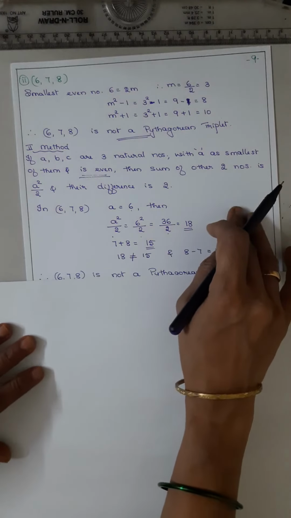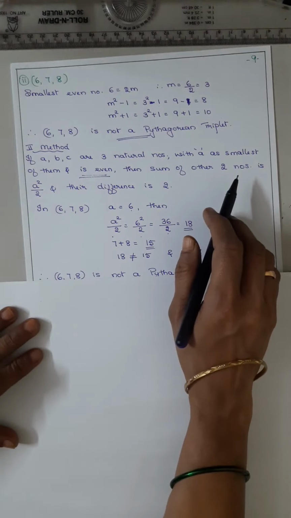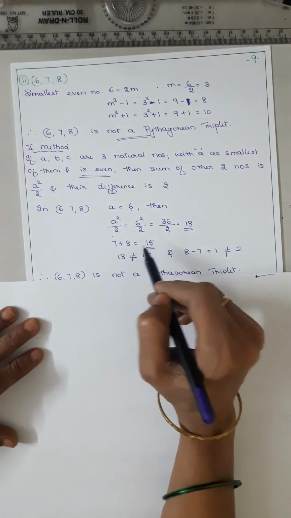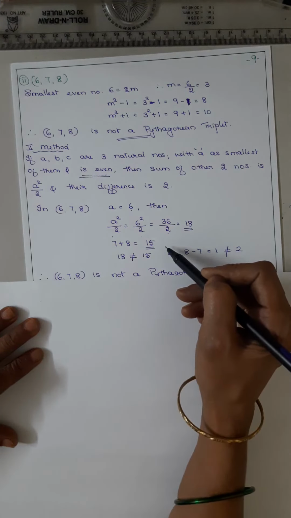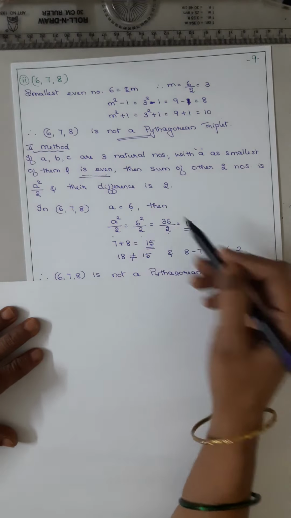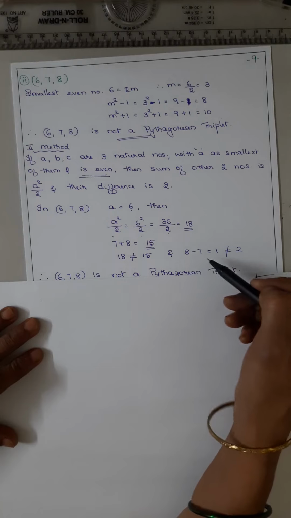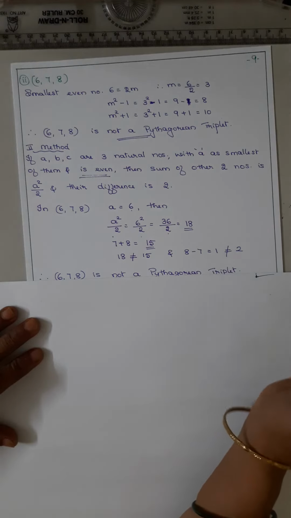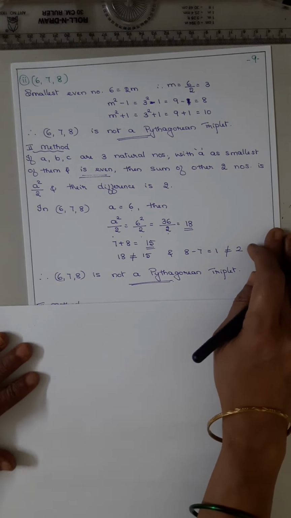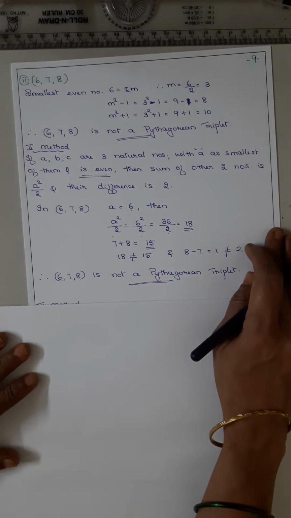Now add the other two numbers. Which are the other two numbers? 7 and 8. Add 7 and 8, you get 15. So 18 is not equal to 15. And their difference should be 2, but 8 minus 7 is 1. It is not equal to 2. Understood? So that is why it is not a Pythagorean triplet.